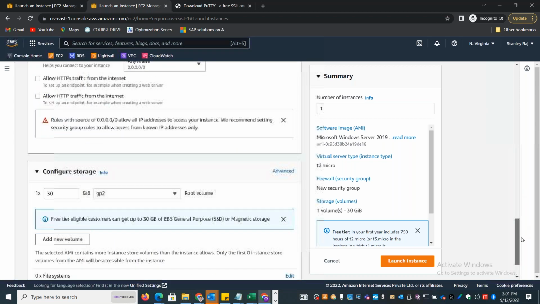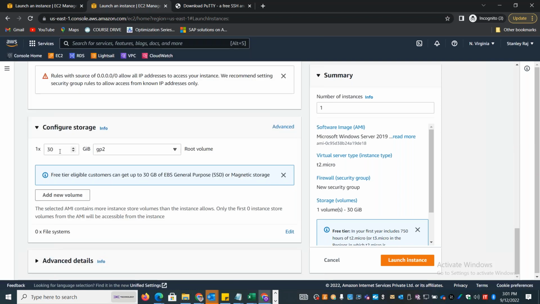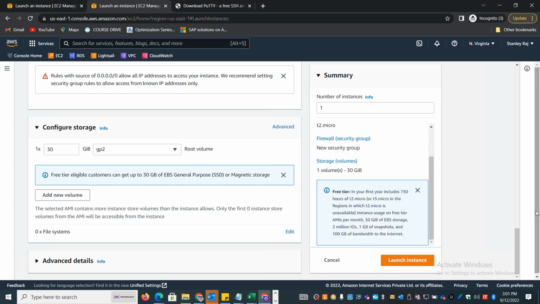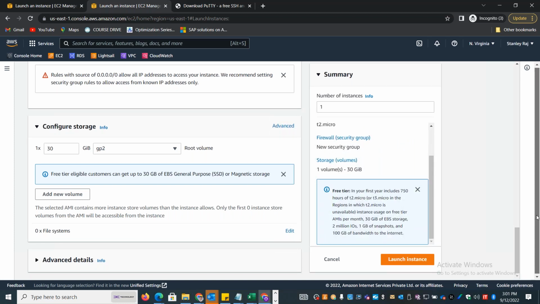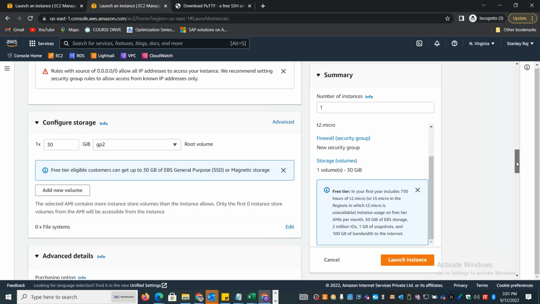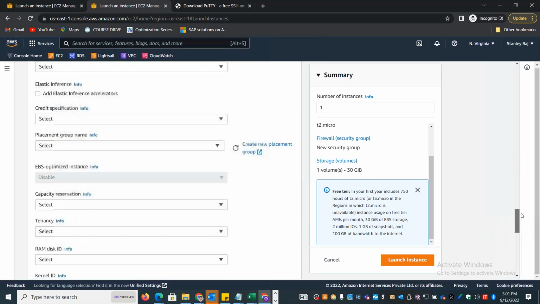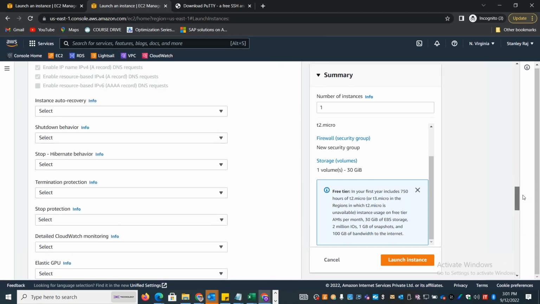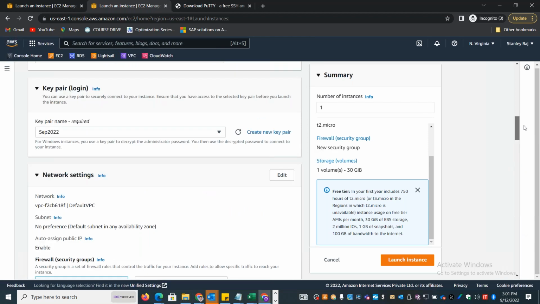Okay, and here by default for all the Windows instances, the minimum size that they recommend is 30 GB. You can provide 100 GB or 120 GB based on your organization's best practices. If you want to add additional volume for your data drive or your log files, you can also add additional volumes. But here I'll skip that. You can also choose the advanced settings, but we'll discuss the advanced settings shortly. For now I'll just go with the default option.